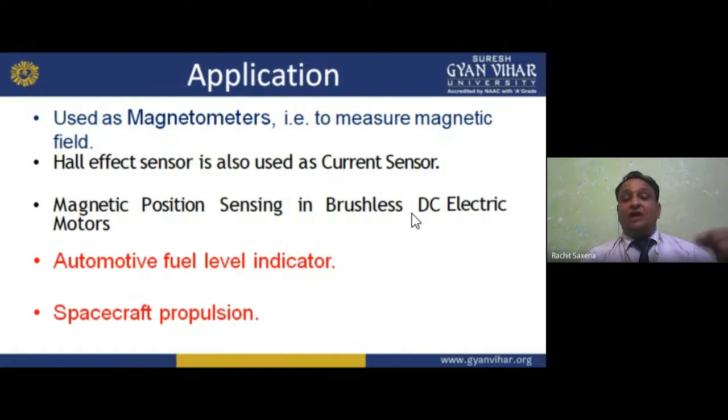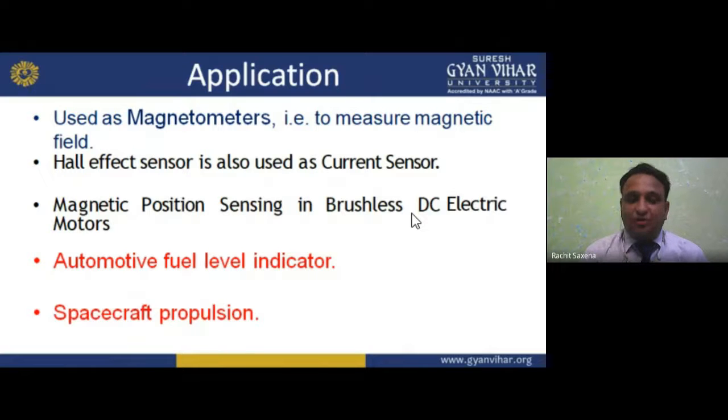Now I told you in my lecture, the first part is what we can use for the measuring of magnetic field. We can use it for the measurement of what, my dear student? Magnetic field. So magnetic field we can measure with the help of this application, we can say the Hall effect. The Hall effect we can use in magnetometers to measure the magnetic field. The Hall effect sensor is also used as a current sensor.